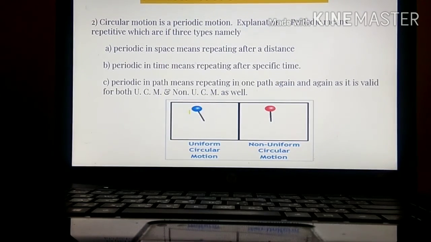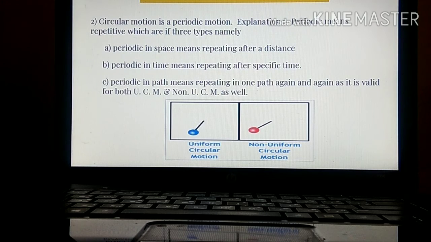Next one. Circular motion is a periodic motion. This is the second characteristic. Periodic motion is of three types. First, periodic means repetitive after a distance. If some object is repeated after a certain distance, it is called periodic in space. If some object is repeating itself after an equal interval of time, it is called periodic in time.